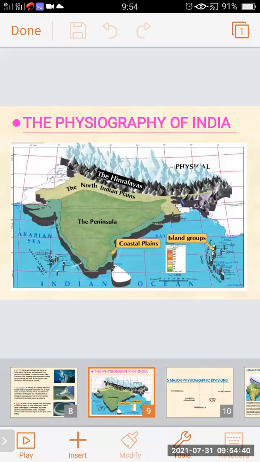Physiography of India. In this map, we can see the physiography of India. India majorly has 5 main physiographic divisions: the Himalayas, the North Indian plains, the peninsula, coastal plains, and the island group.